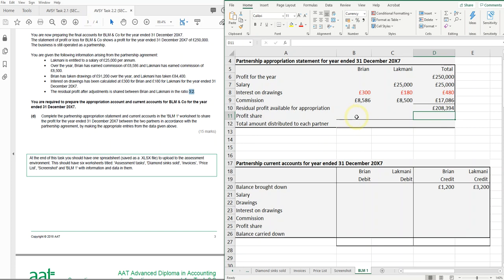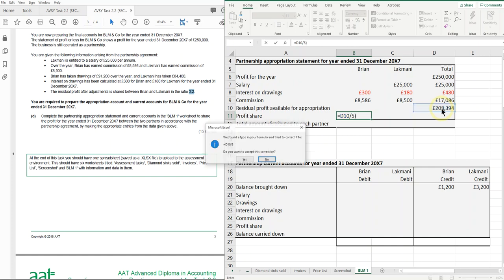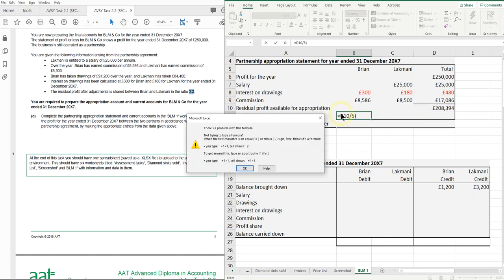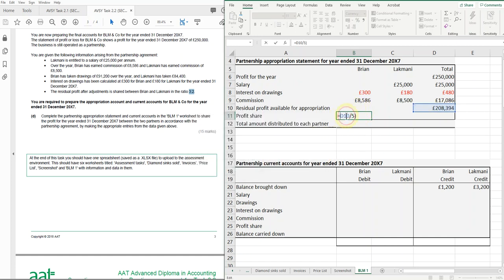So I'm going to say here it's equals that. Now we could say divided by 5. Let's do it that way. So let's do divided by 5, and then in Brian's case he gets a 3 share. I'm just going to make that absolute so I can pull it across.